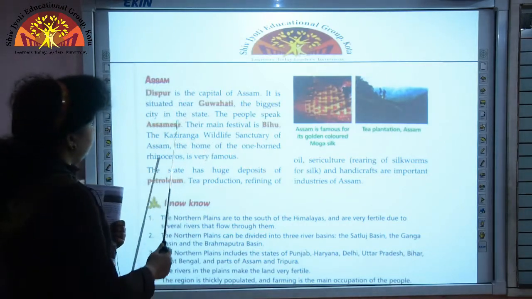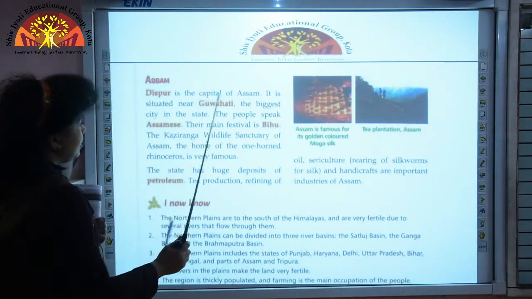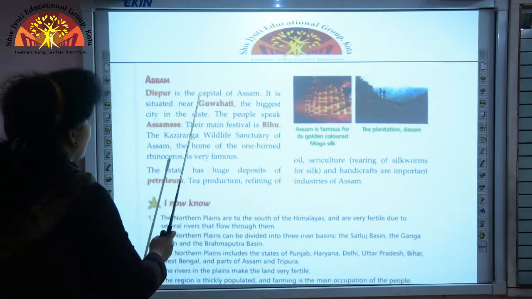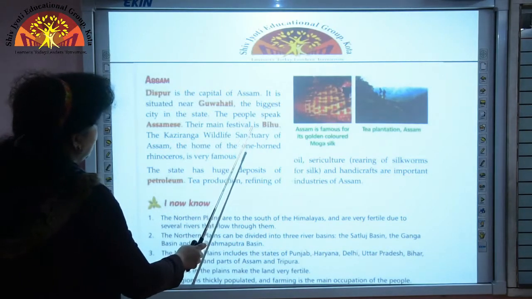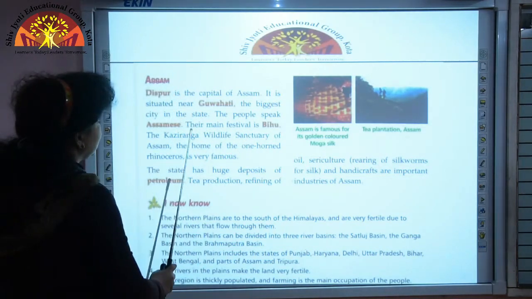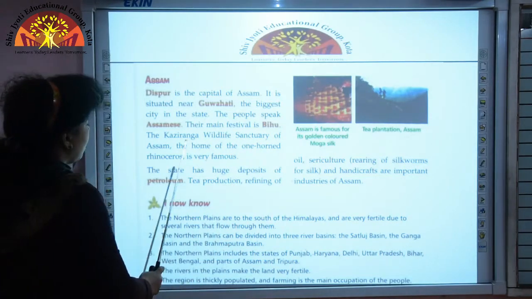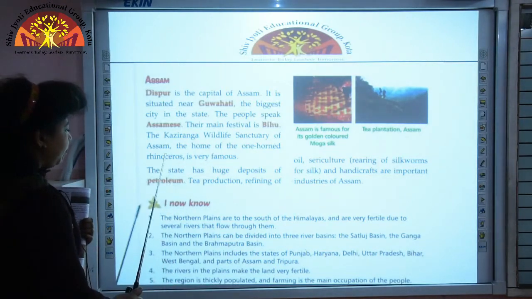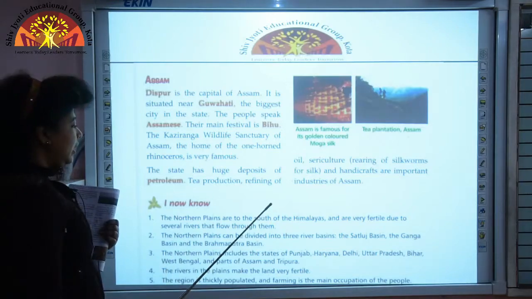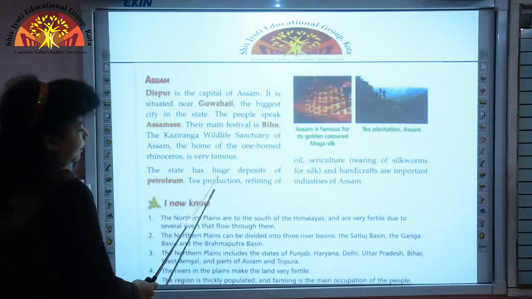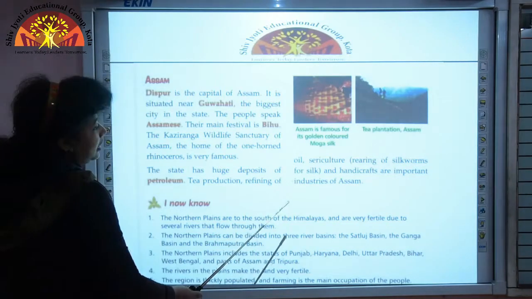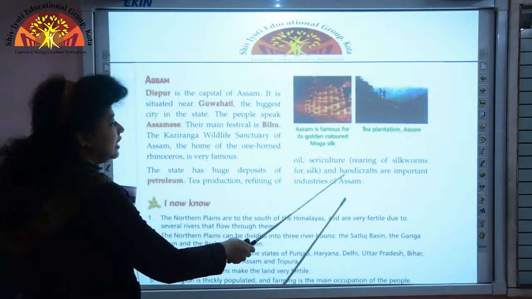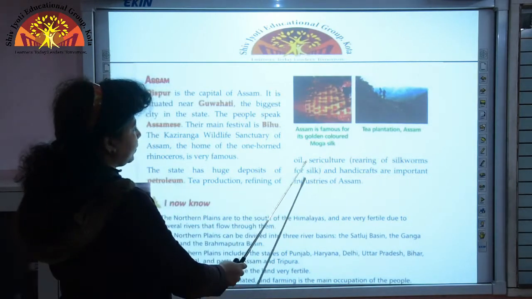Now the last state in today's class is Assam. Dispur is the capital of Assam. Guwahati is one of the important cities in Assam. The main festival of Assam is Bihu, and Kaziranga Wildlife Sanctuary is situated in Assam, and it is home to the one-horned rhinoceros. Assam has rich deposits of petroleum, and other important industries of Assam are tea production, refining of oil, sericulture and handicrafts. What is sericulture, children? Sericulture is rearing of silkworms for silk.